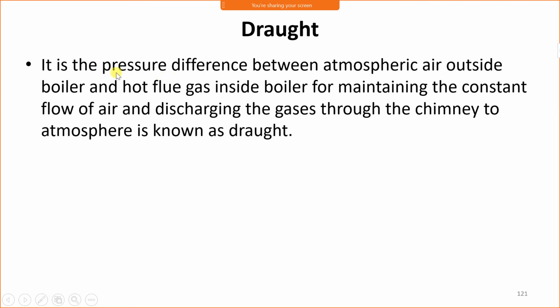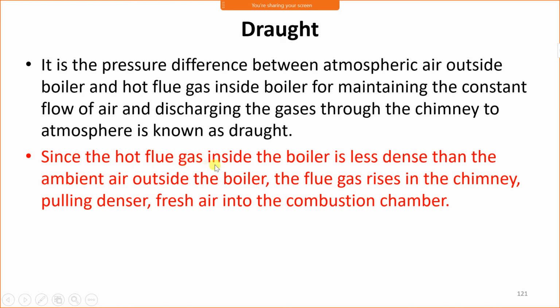It is the pressure difference or density difference between atmospheric air outside the boiler and hot flue gas inside the boiler, for maintaining the constant flow of air and discharging the gases through the chimney to the atmosphere, and it is known as a draught. Since hot flue gas inside the boiler is less dense than the ambient air, the flue gas moves in the upward direction.